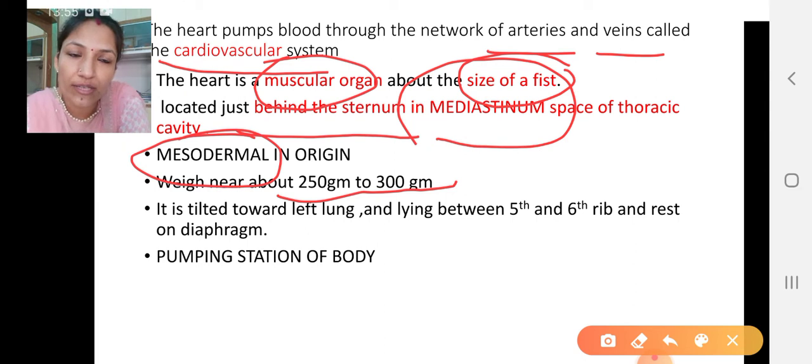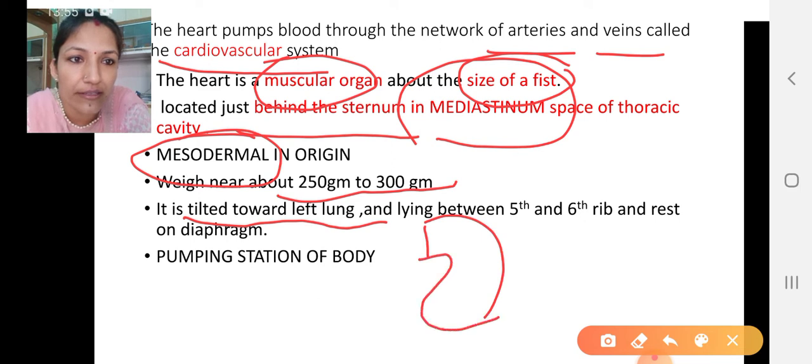When we had a discussion about the respiratory system, we discussed this thing that the left lung is slightly smaller in size compared to the right lung, due to the presence of the heart over there, because it is tilted towards the left lung. Okay, and there is a cardiac notch in that lung. So over here the heart was present. Fine, that we have discussed.